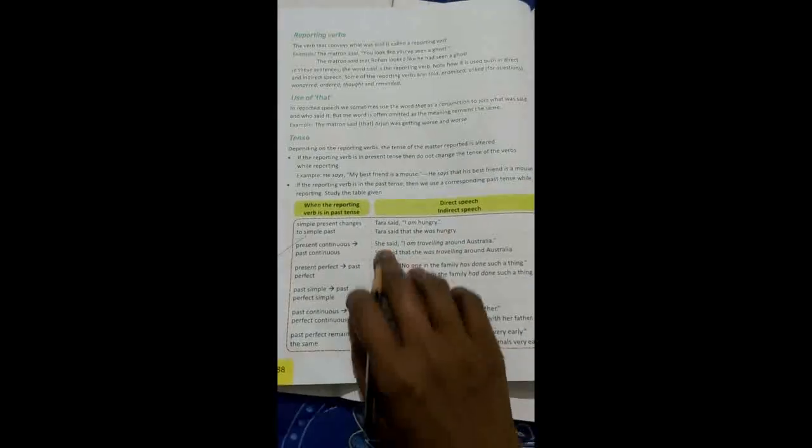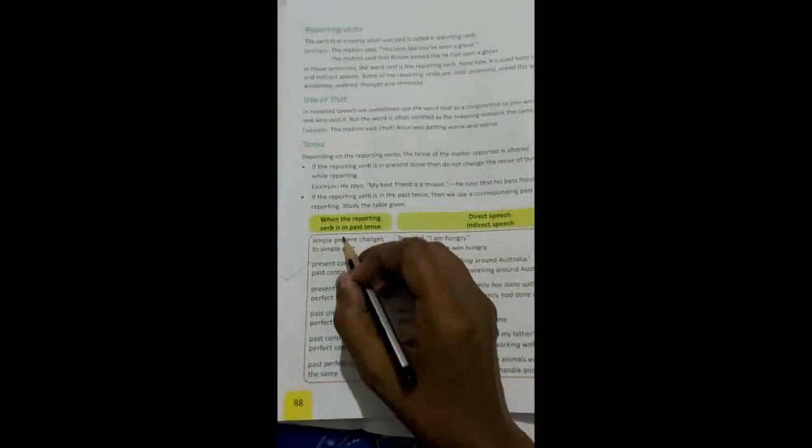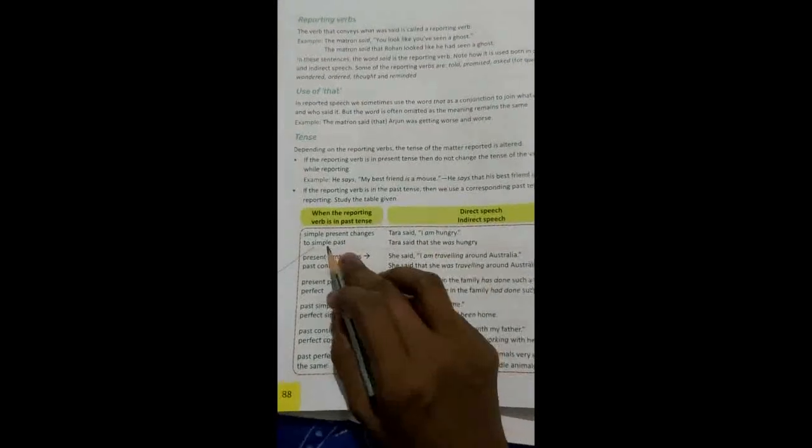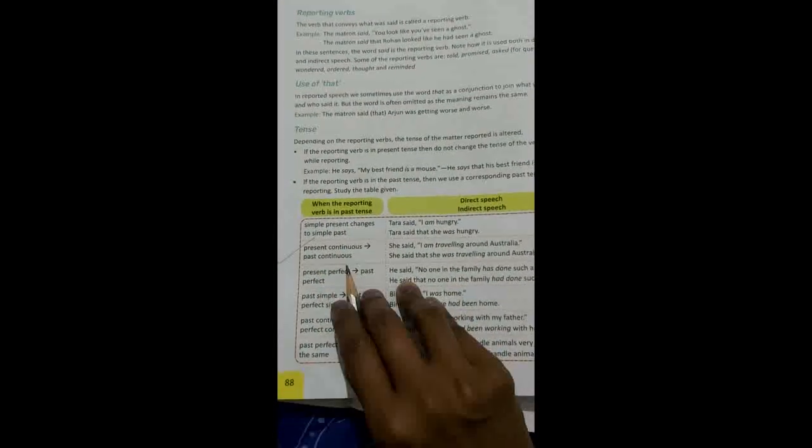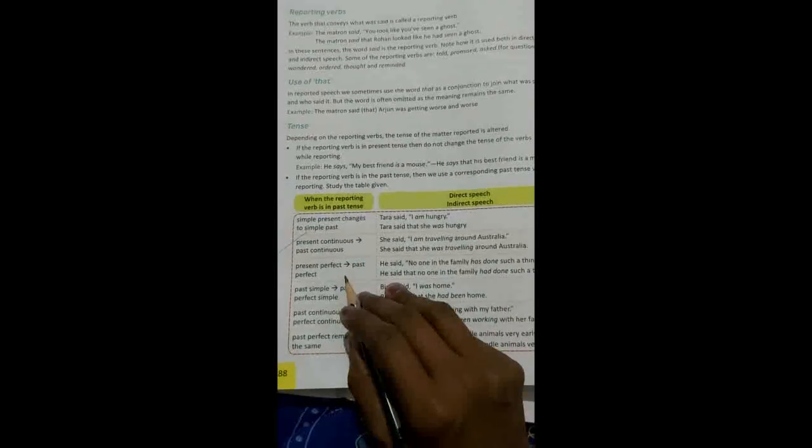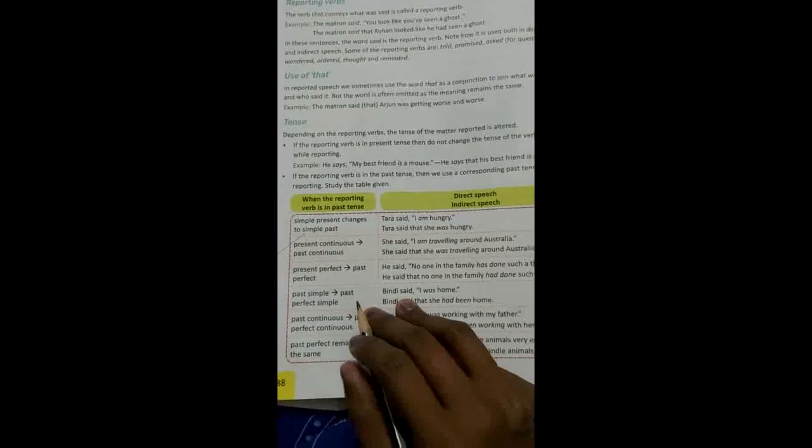When the reporting verb is in the past tense, in direct and indirect speech, simple present changes into simple past, present continuous changes into past continuous, present perfect changes into past perfect, and past simple changes into past perfect. Past continuous changes into past perfect continuous. Past perfect never changes, okay. Past perfect only.